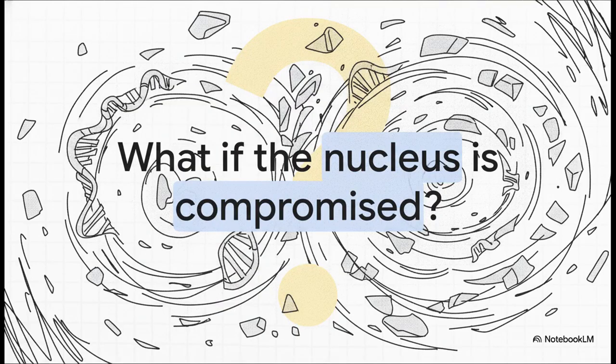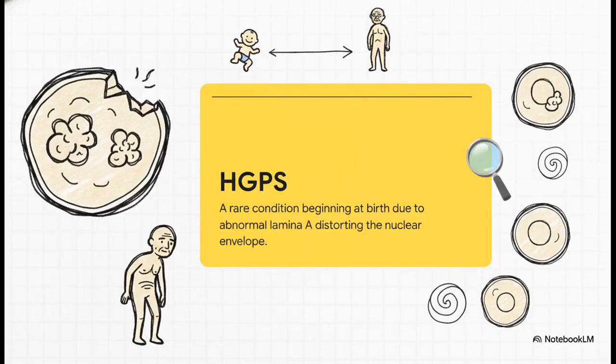But having a system this highly organized begs a pretty terrifying question. What happens when the CEO's office gets compromised? What happens when the very structure protecting our fundamental blueprints begins to warp or fail? Well, we see the answer to that in a truly heartbreaking condition called Hutchinson-Gilford progeria syndrome, or HGPS.